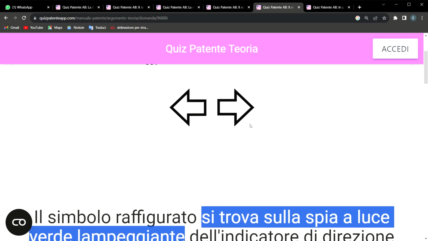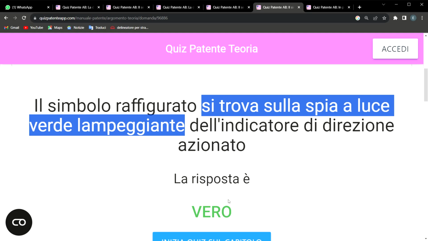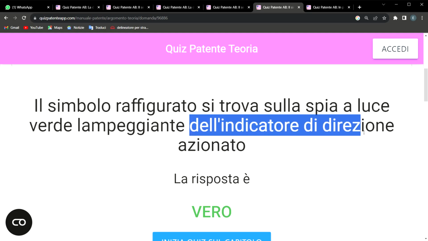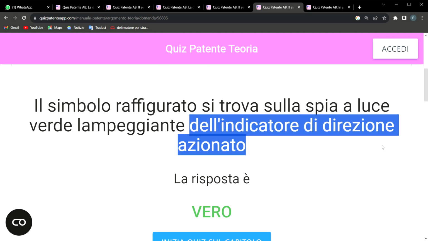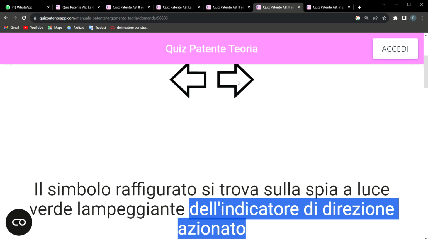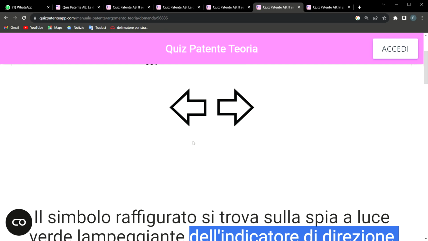It says it is found with the green light on, the indicatore di direzione azionato, the direction that you want to take. So if the green light of right is on, it simply means you want to take the direction of right. If the green light of left is on, it means you want to take the direction of left. So take note of that.